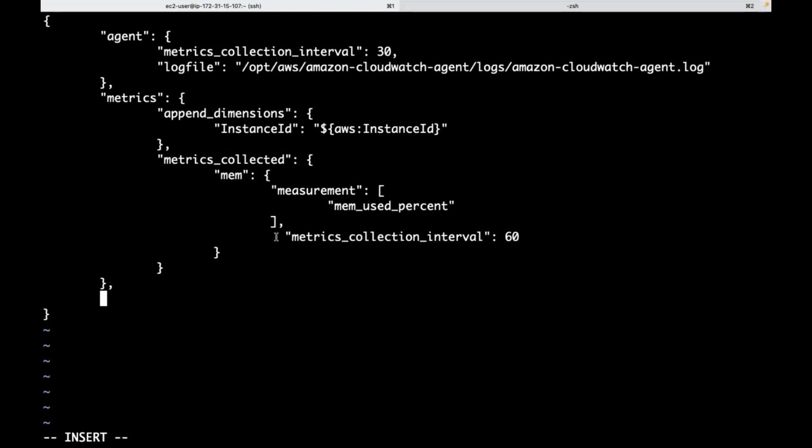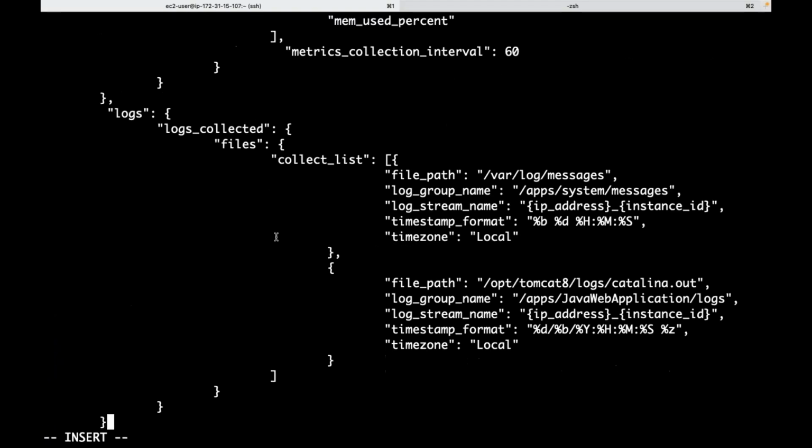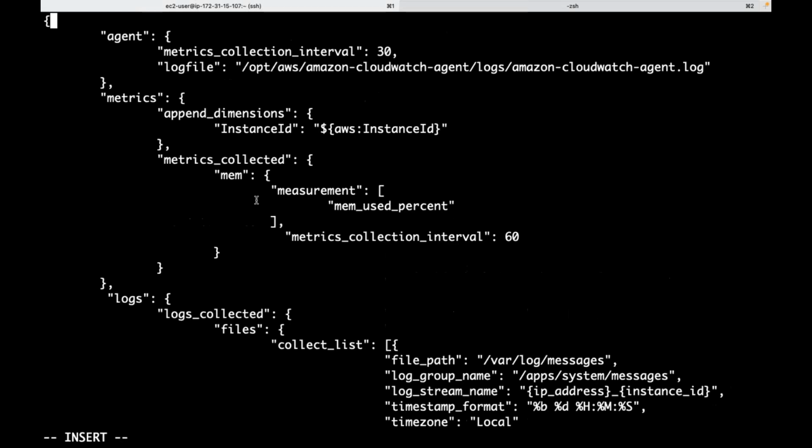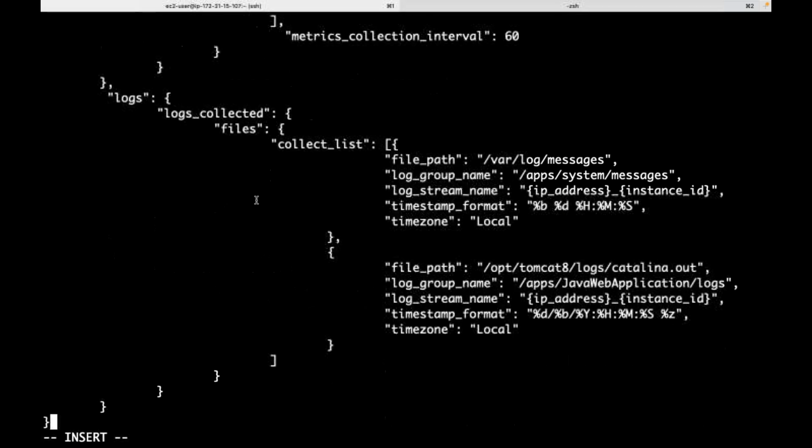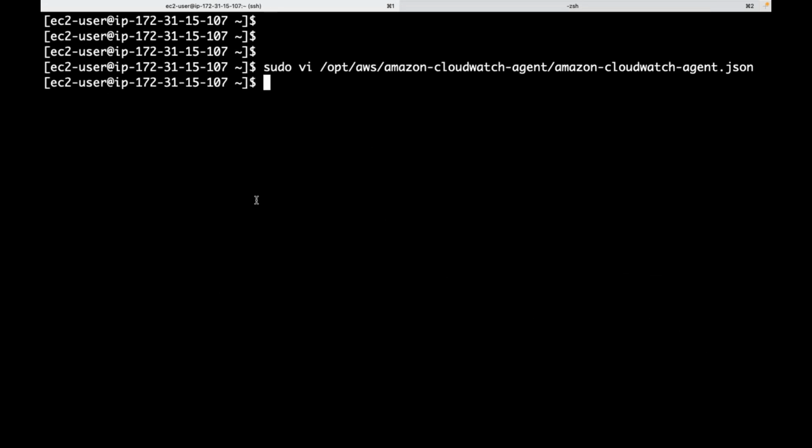Guys, if you make any mistakes in the JSON, it will not work. If you don't give this comma, it may not work. If you copy paste some additional character, it will not work. So make sure you are understanding the JSON also. I am updating this agent config file of the CloudWatch agent.